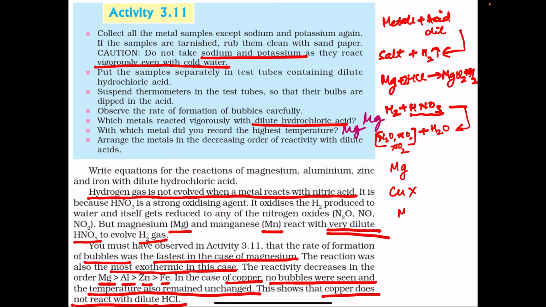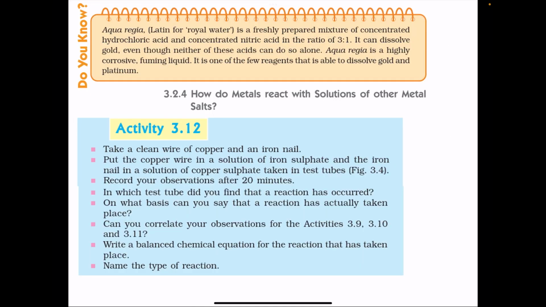Magnesium and manganese can react with very dilute nitric acid and give hydrogen gas. While with other metals, the hydrogen gas formed is oxidized by nitric acid into water, so they do not evolve hydrogen gas. Instead, metal nitrate is formed, water is formed, and any of the oxides like N2O, NO or NO2 is formed. This is NO.